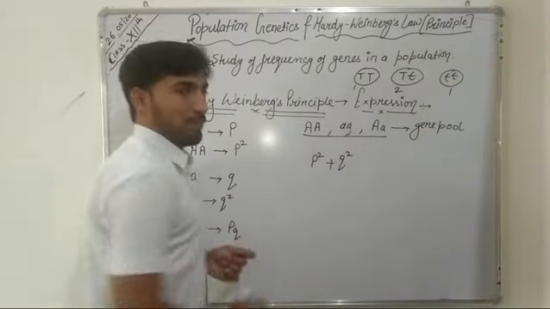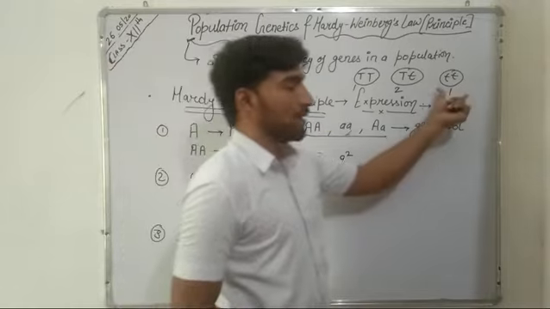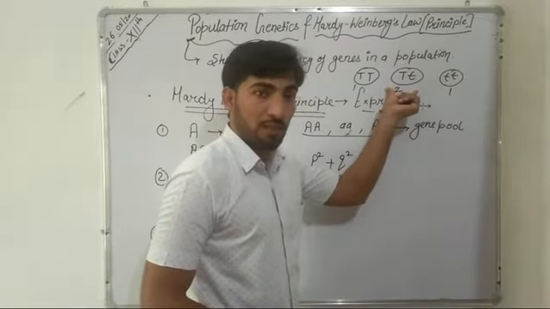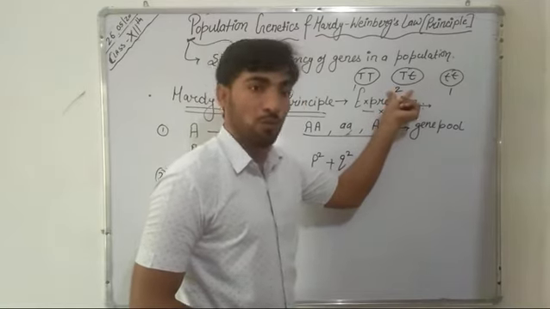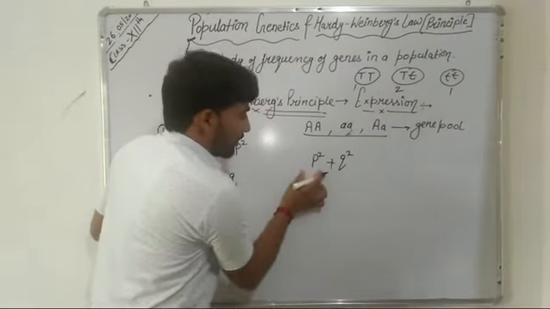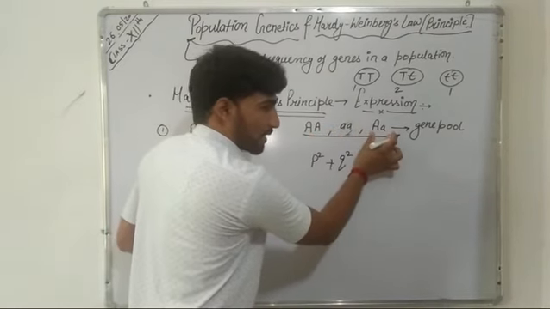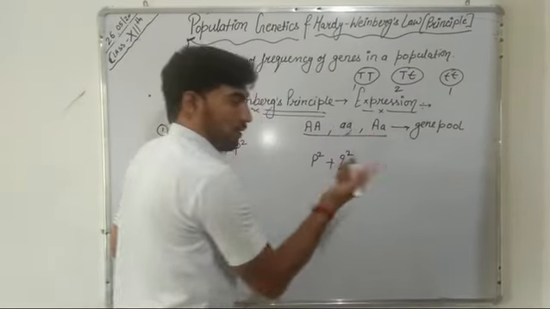So one plant is homozygous dominant, other is homozygous recessive, and the two plants are heterozygous. So we have here the two plants, and such type of allelic pair will be 2.